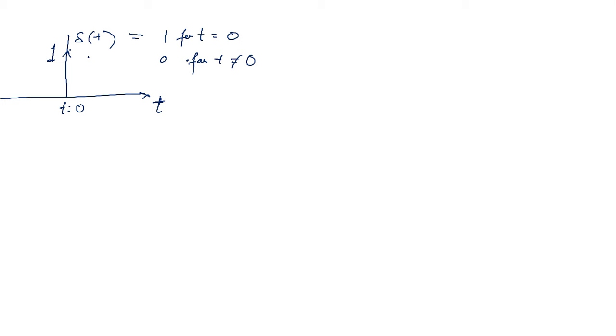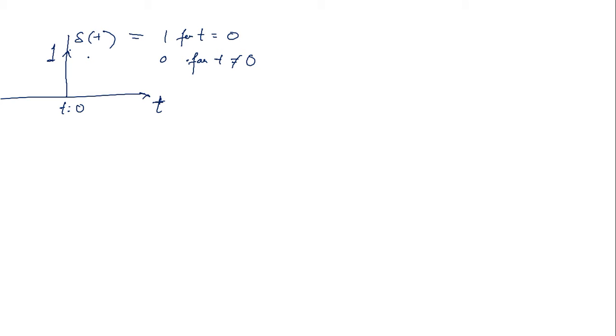Whenever we say the value of impulse is 4 or 5, that is the area of the impulse. So nothing is different between value and area.